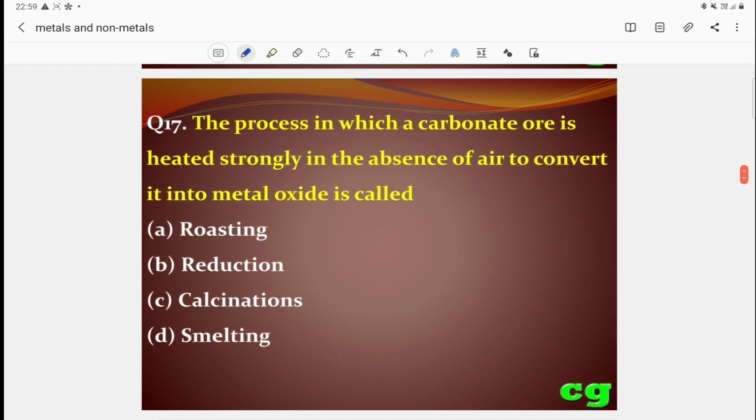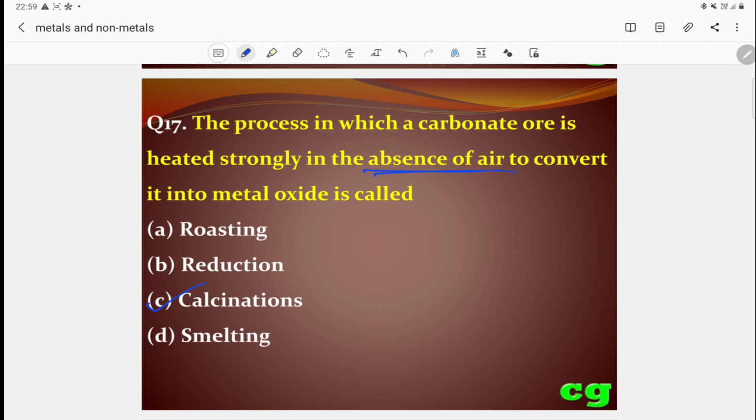Then question number 17. The process in which a carbonate ore is heated strongly in absence of air to convert it into metal oxide is called calcination. If the carbonate ore is heated strongly in presence of air, that is called roasting.